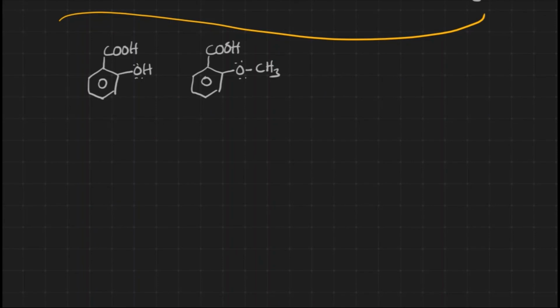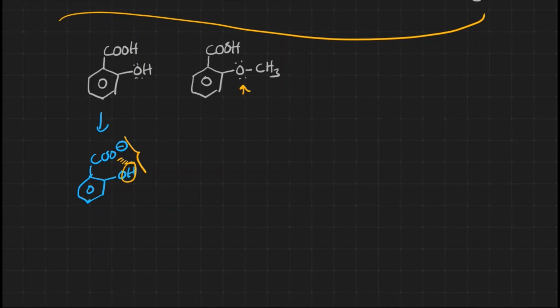Now in this case, when the proton comes out, we get the conjugate base, COO minus and OH, right? Here at the ortho position, there is a formation of hydrogen bonding. But in the other case there is no hydrogen bonding, because we have already discussed that hydrogen must be attached to a particular oxygen, right?